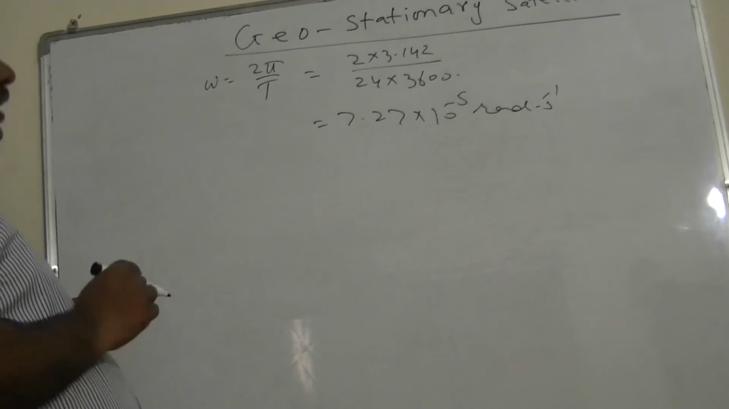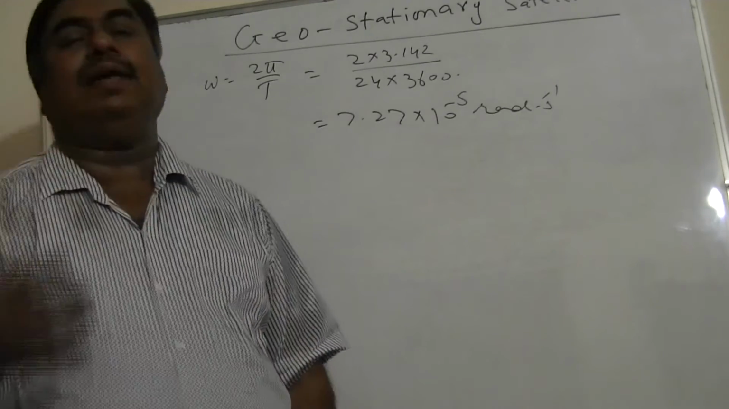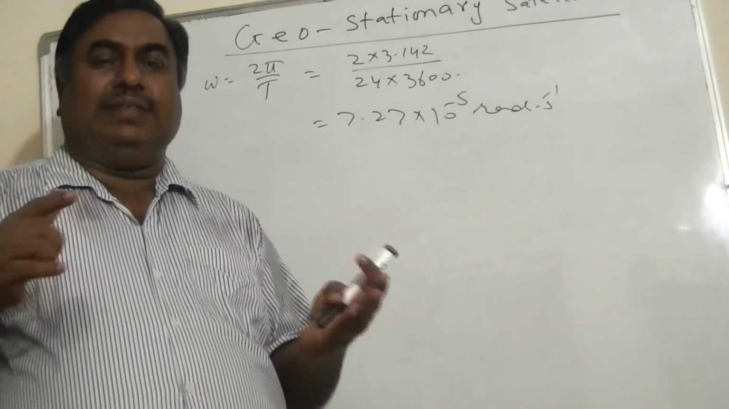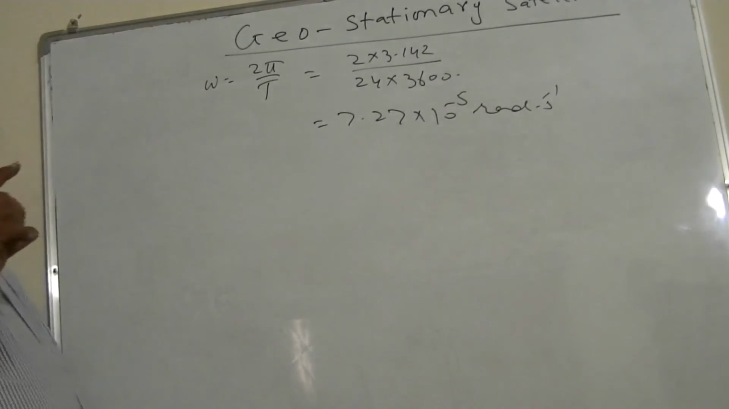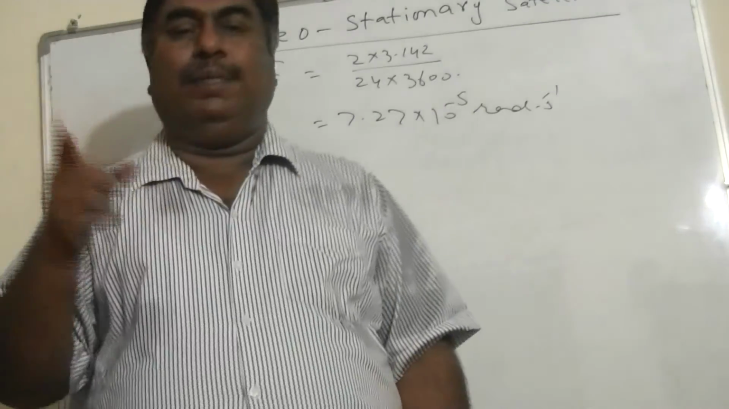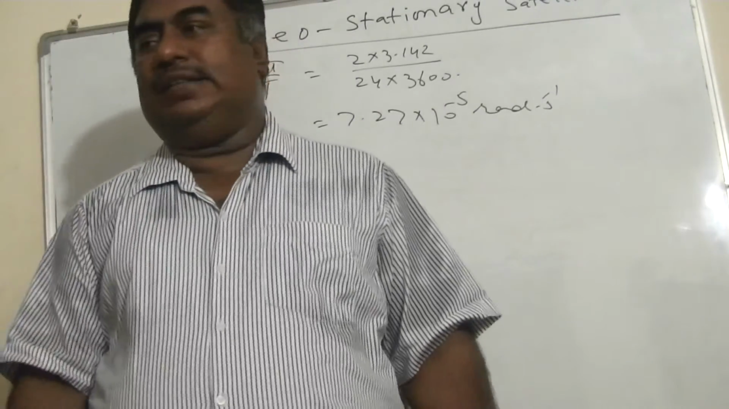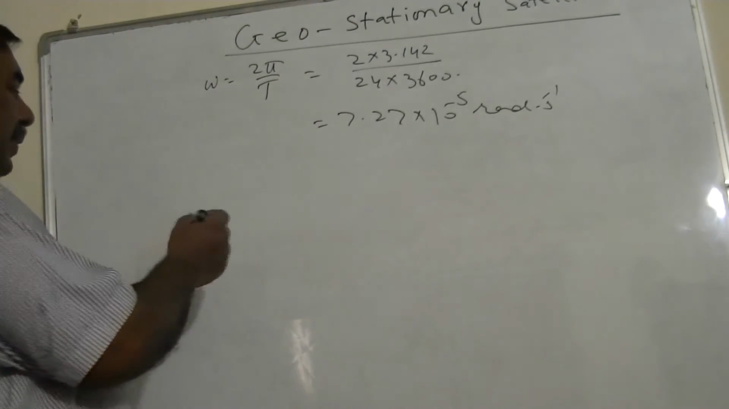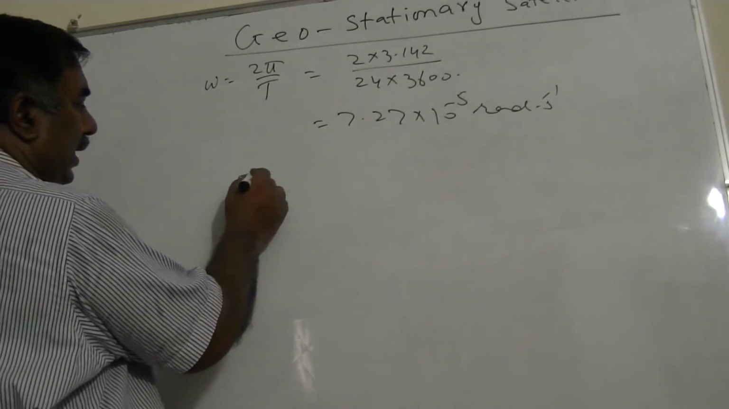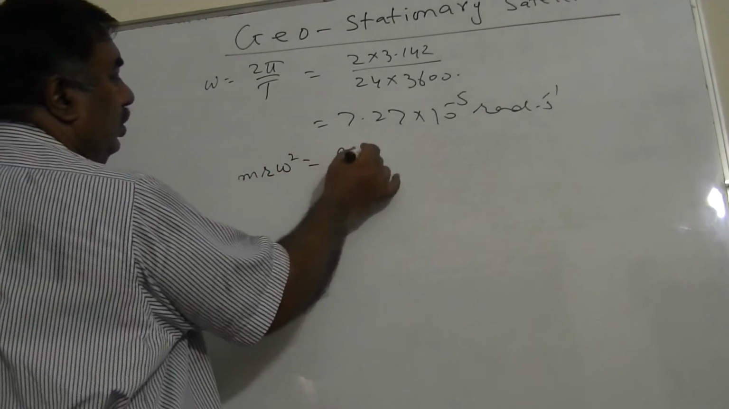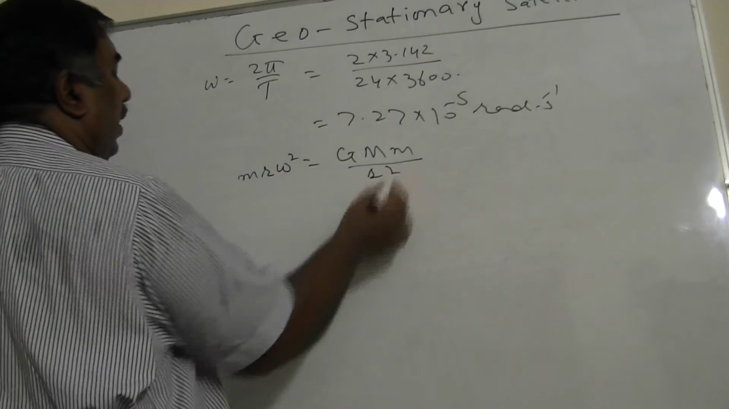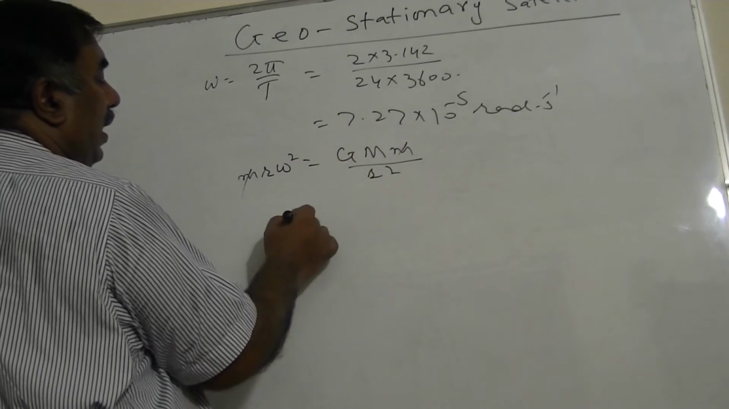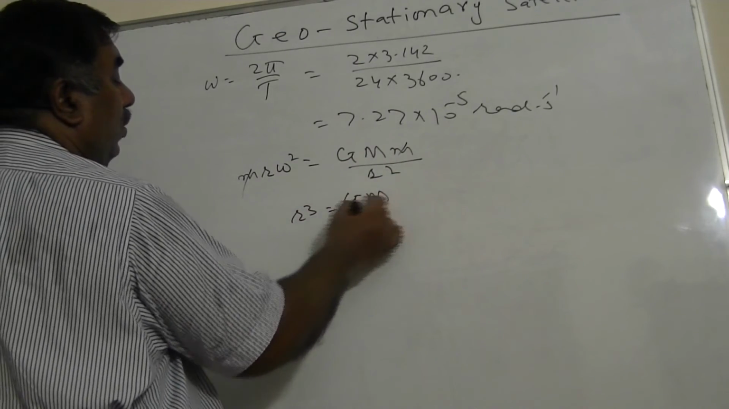Second, sometimes examiners ask to find the height of the geostationary satellite. The height of the geostationary satellite is fixed, and that orbit is fixed. But when you calculate the height, first of all you have to calculate the orbital radius. Without the orbital radius, you will be unable to calculate the orbital height. So suppose R is the orbital radius, I can say m r omega squared is equal to G M m upon r squared. Now m is cancelled, so r cubed will be equal to G M upon omega squared.